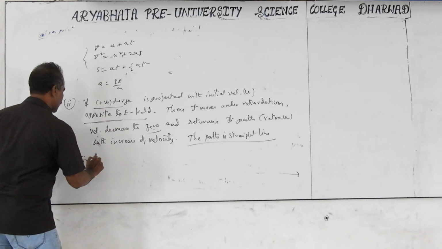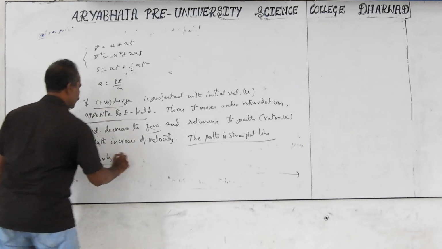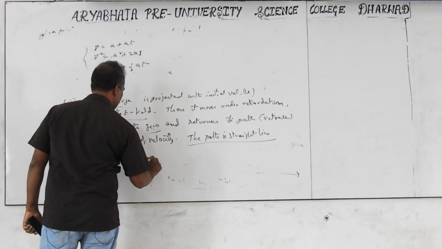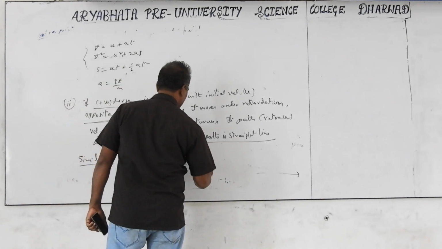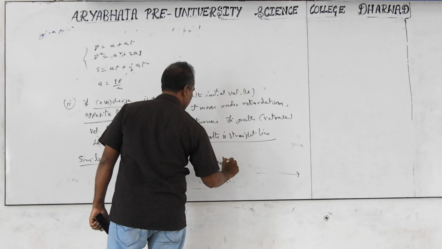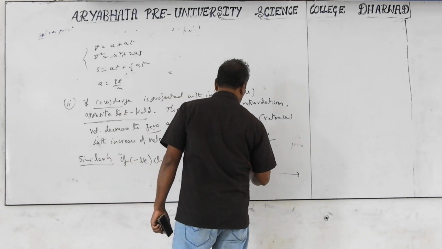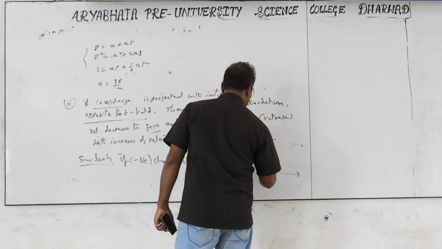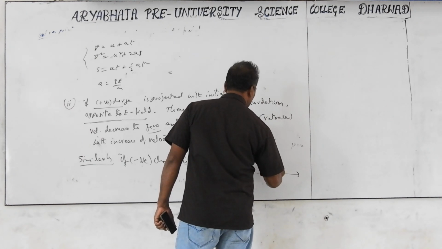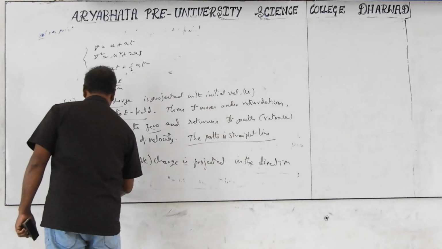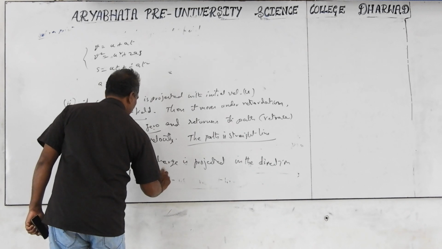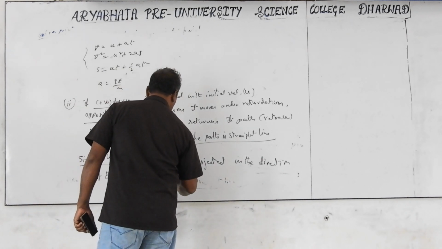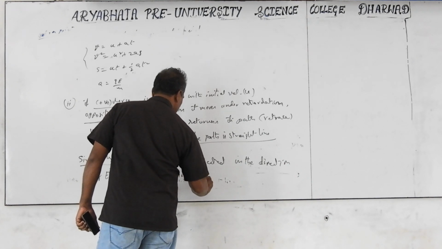Similarly, if a negative charge is projected parallel to the electric field, or in the direction of the electric field, then it moves under retardation.